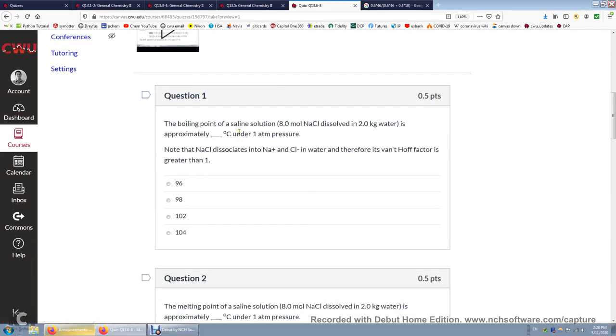The boiling point of a salt solution, this is a table salt solution, is approximately how many degrees? This is a little tricky, because when we dissolve sodium chloride in water, it dissociates into 2 particles, Na+ and Cl-. So the actual molarity of particles is twice the molarity of sodium chloride.